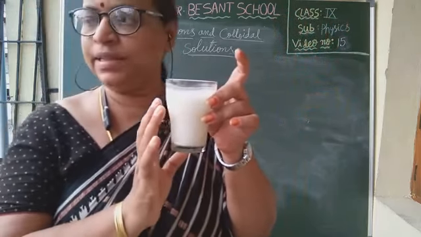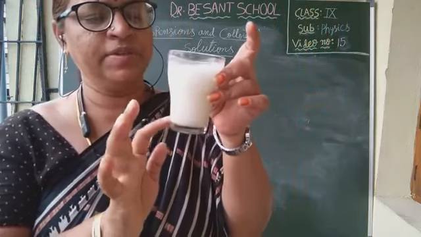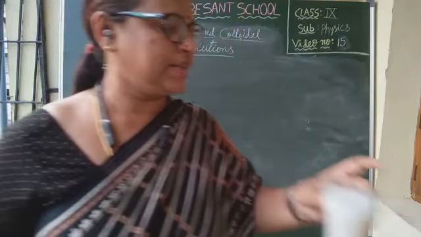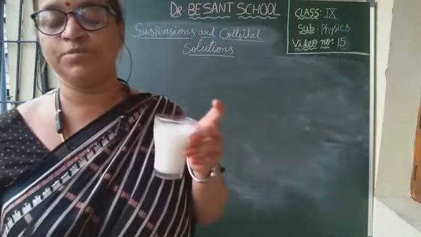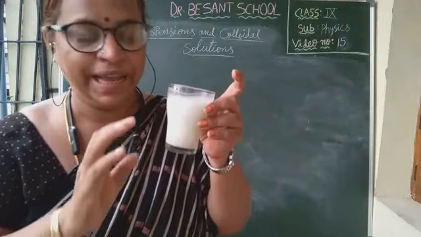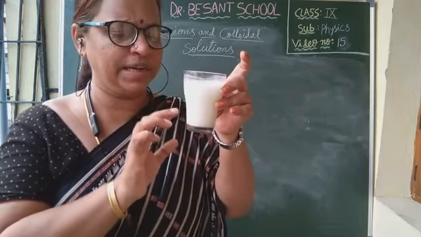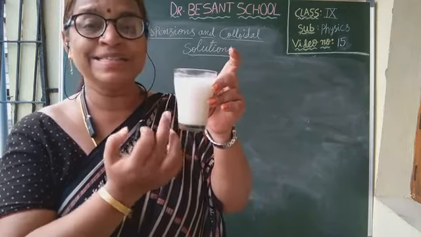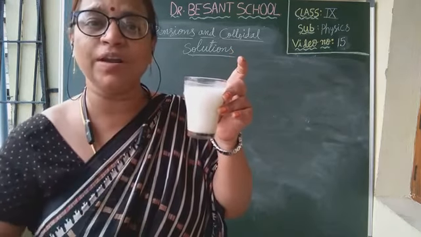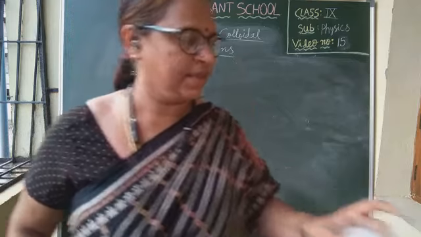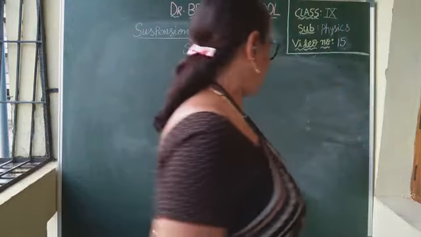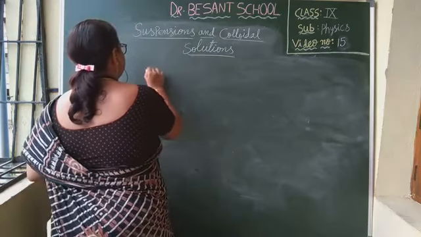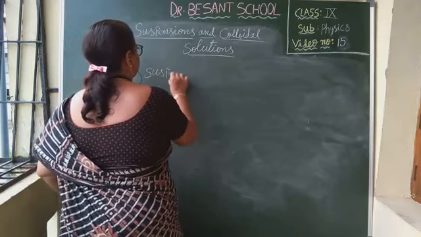Homogeneous mixture. And this type of mixture, in which the solute particles are settling down without getting dissolved, is not homogeneous, I'm sorry, it is a heterogeneous mixture. Such a heterogeneous mixture, in which the solute particles settle down without getting dissolved, is called a suspension. What is this type of solution called? This is a suspension.